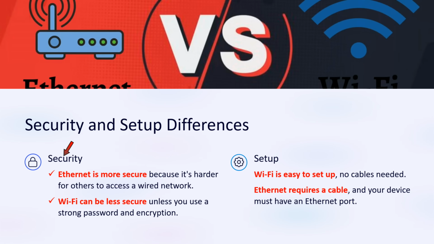Ethernet is more secure because it is harder for others to access a wired network. Wi-Fi can be less secure unless you use a strong password and encryption. Wi-Fi is easy to set up, no cables needed. Ethernet requires a cable and your device must have an Ethernet port.